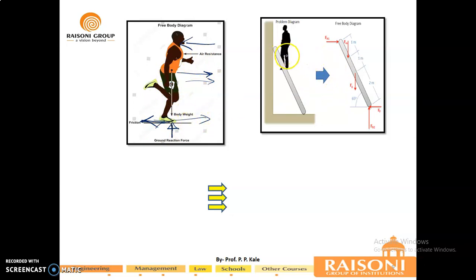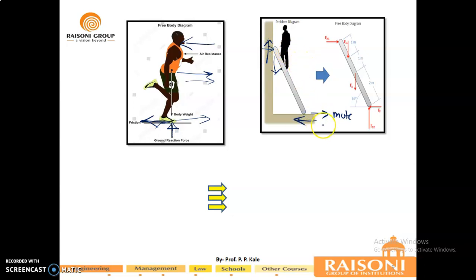Similarly, if you are watching this particular ladder on which the man is standing, the forces on this entire ladder will give you the free body diagram of the ladder. Here is one contact, so there will be a contact reaction. Now if this slides down in this way, then this particular point will slide downward, so there will be development of friction in the opposite direction.